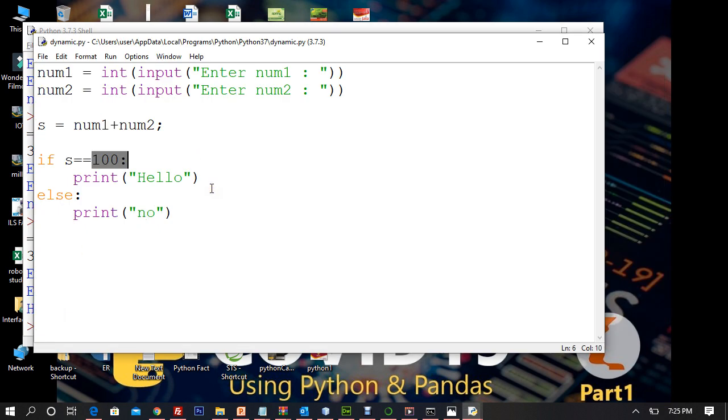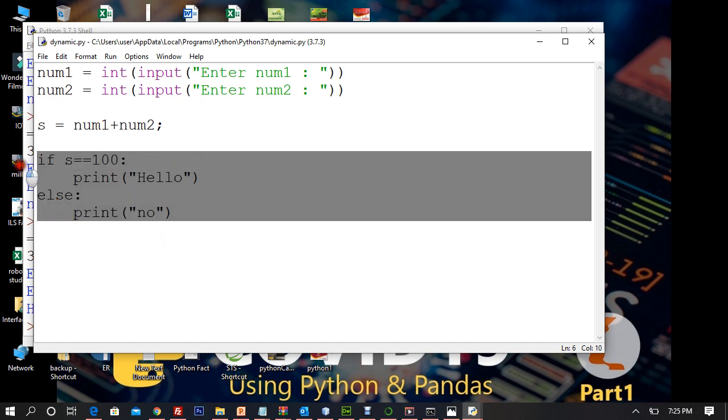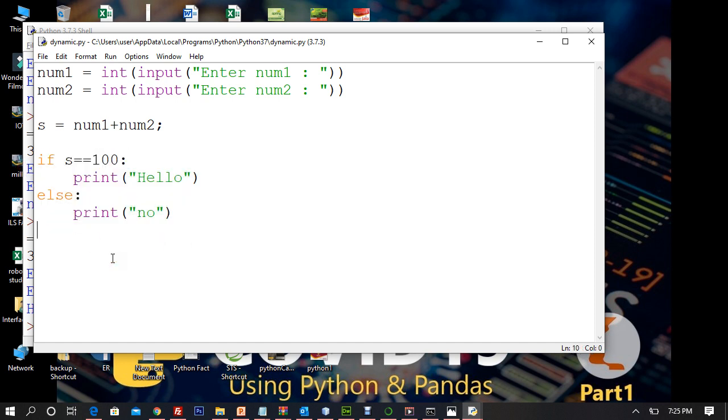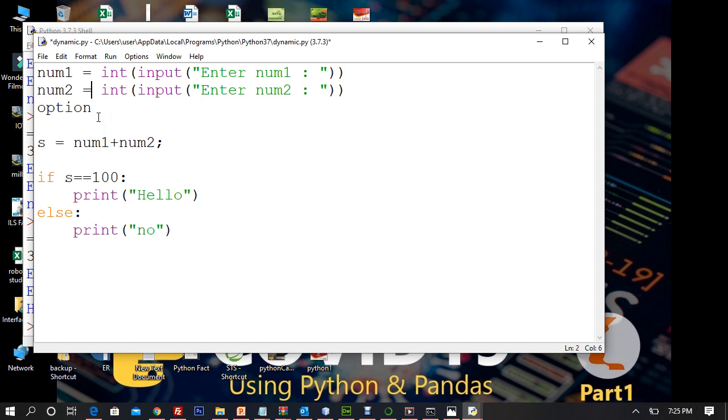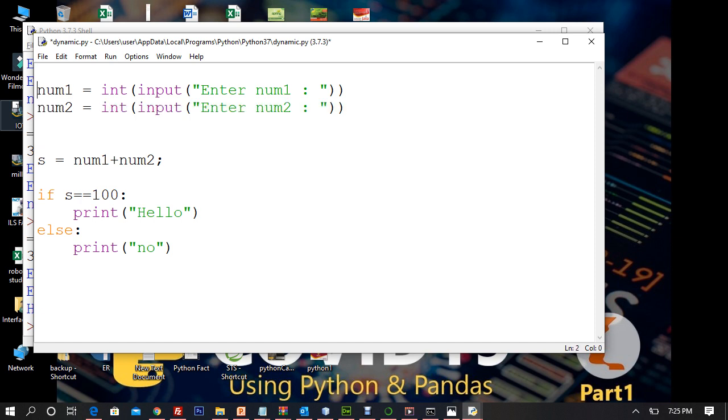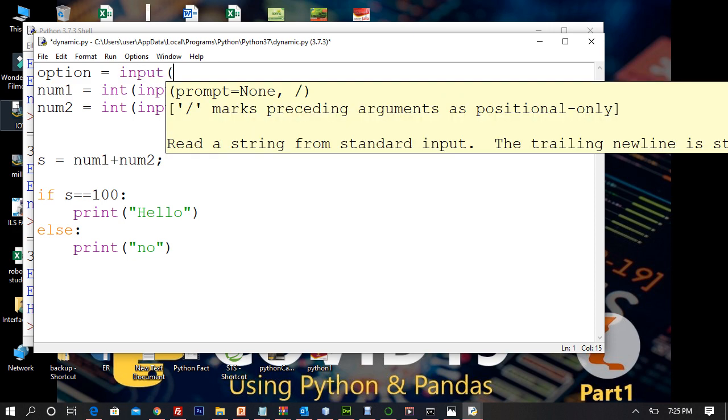Yeah, I'm getting hello. Now my question is, what if I want to run multiple statements? I don't want to run just one statement. For example, I want to make a calculator wherein I can add, subtract, multiply, divide, and so on and so forth. For that, I'm going to take a third option. So I will say option, and take an option from the user as input. Now that option has to be taken as a string. So give the message to the user.